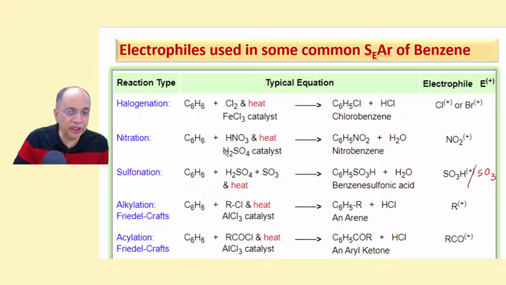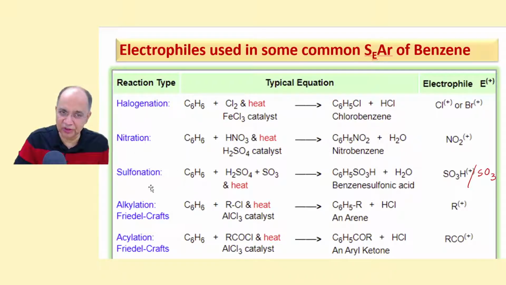These two react with each other to produce NO2+, which is the real hero, the electrophile. Similarly, fuming sulfuric acid, concentrated sulfuric acid containing dissolved sulfur trioxide, brings about sulfonation.